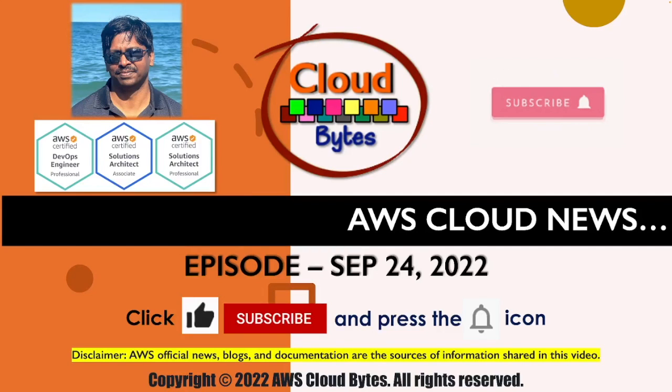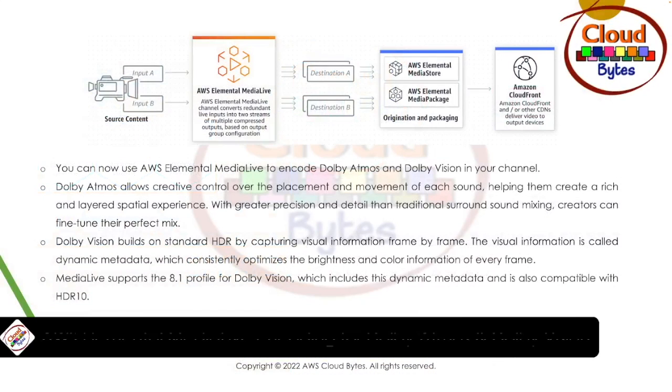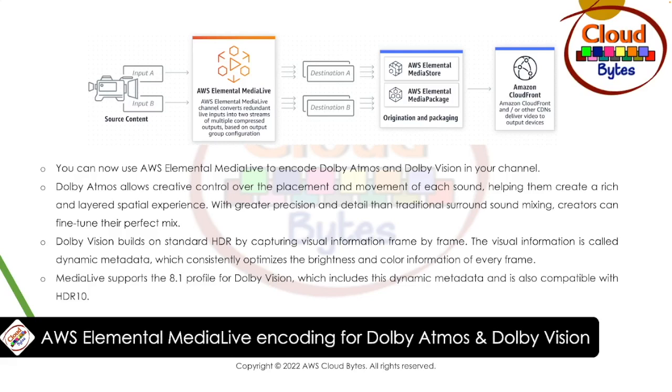Let's look at our first news. AWS Elemental MediaLive adds encoding for Dolby Atmos and Dolby Vision. AWS Elemental MediaLive is a broadcast-grade live video processing service. It lets you create high-quality live video streams for delivery to broadcast on televisions and internet-based multi-screen devices. You can now use AWS Elemental MediaLive to encode Dolby Atmos and Dolby Vision in your channel.